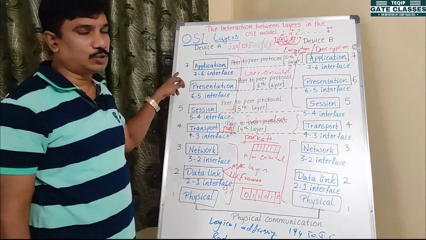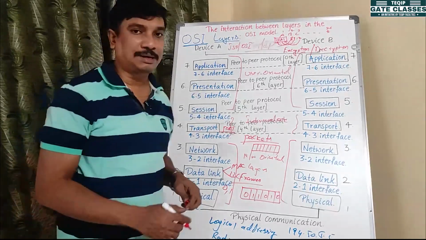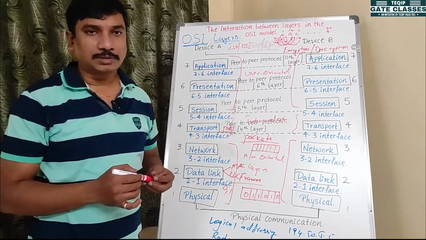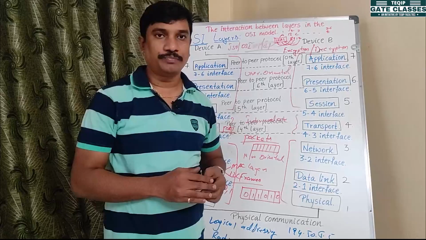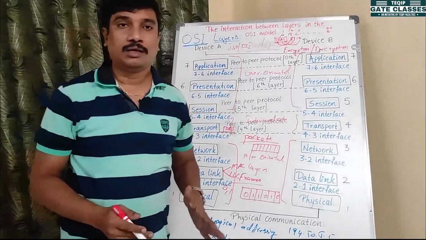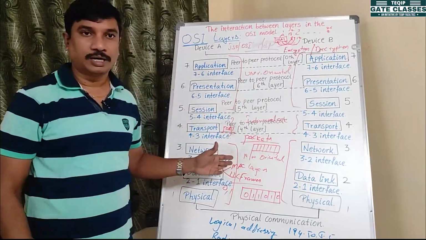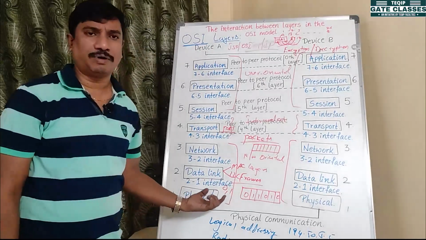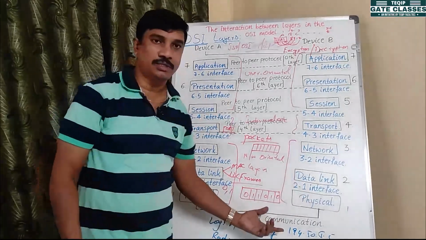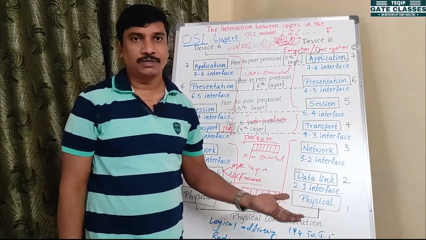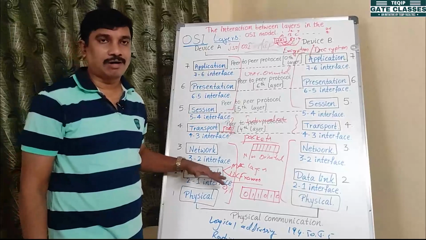In the application layer, we use HTTP, FTP, SMTP. These are the protocols used in the application layer. In the real-time scenario, you observe that these OSI layers are not visible. You have seen some physical layer devices like a modem, cables, hub, repeater. Those are the devices. But these mechanisms you have not seen.